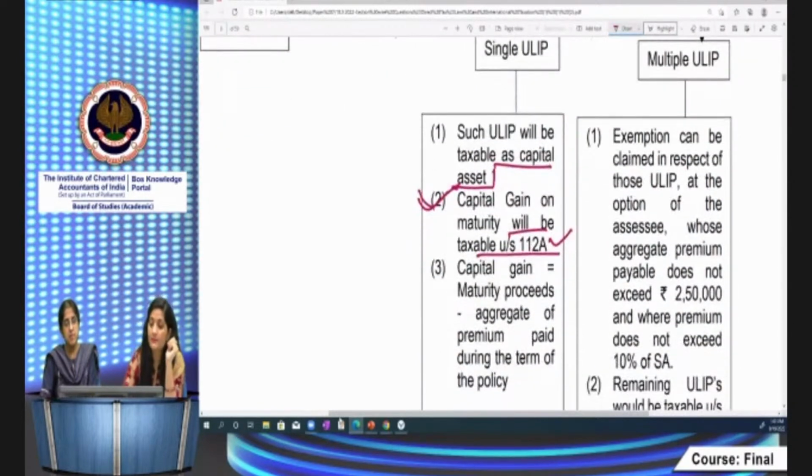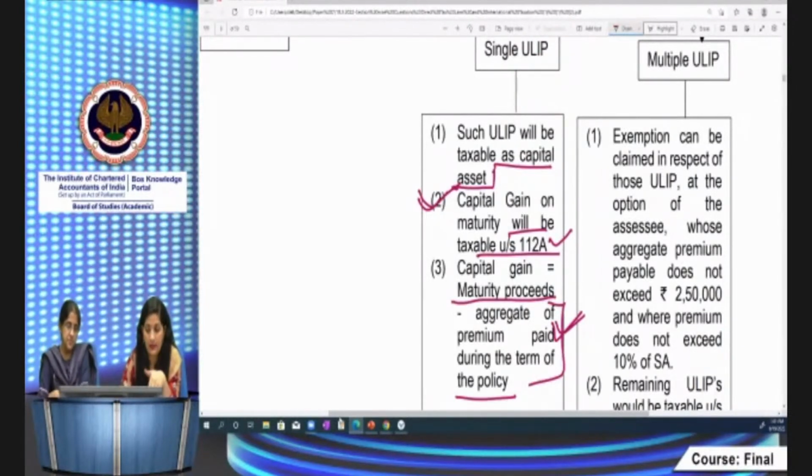Capital gains would be computed as the maturity proceeds, whatever you received, minus the aggregate of premium paid during the policy. Whatever premium you have paid over the whole policy, you have to deduct it from the maturity proceeds to arrive at the figure of capital gains. And that capital gains again would be taxable as long-term capital gain under section 112A.